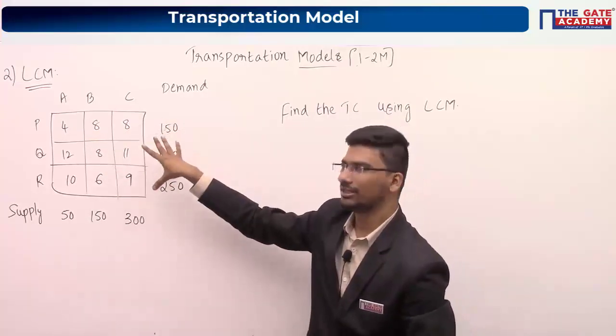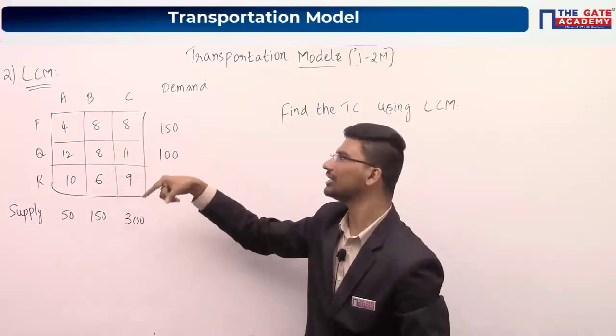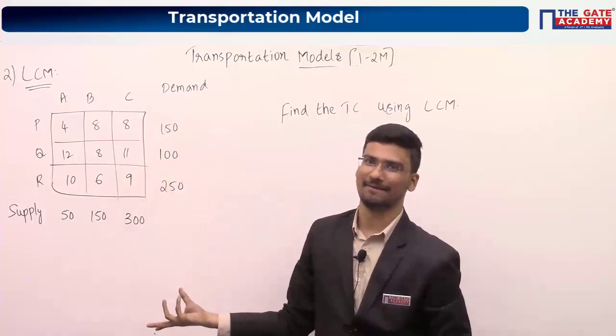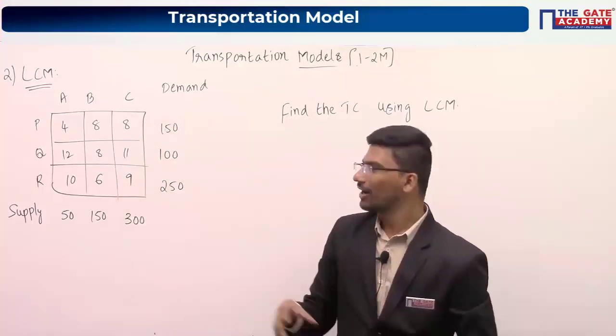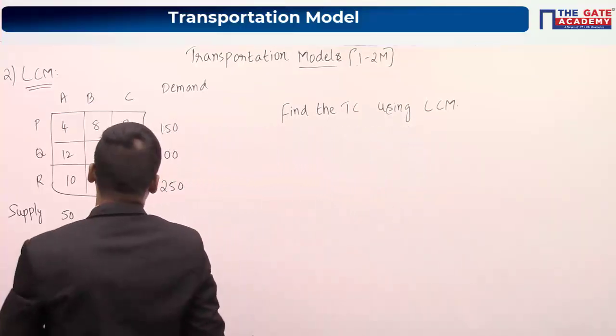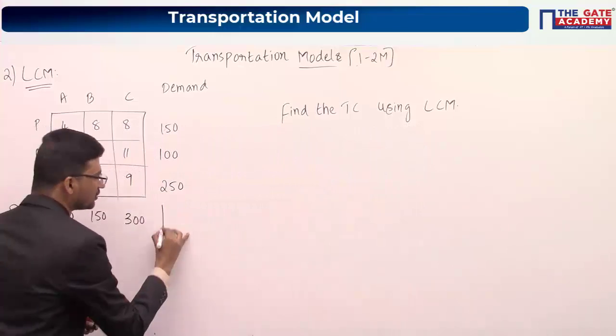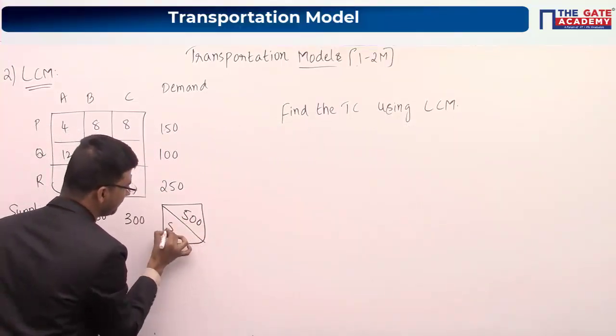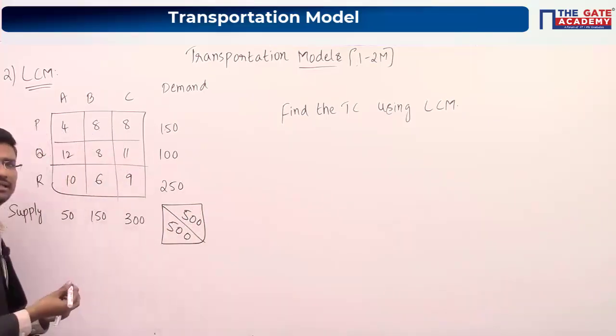That means in this particular cost matrix you have to go to the least cost cell and you have to allocate in that particular cell. Okay, so what is the least cost cell here? So again, first step, remember you have to check supply equal to demand or not. Already we have seen that in the previous question, that's why I am directly writing. So supply is equal to demand.